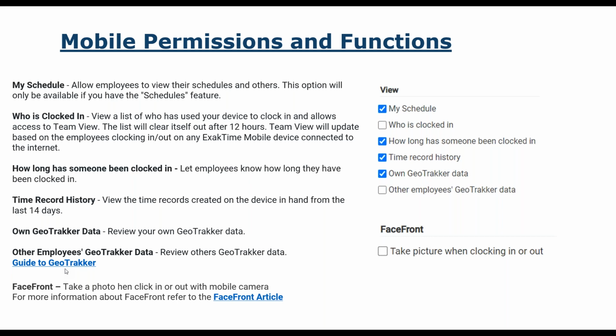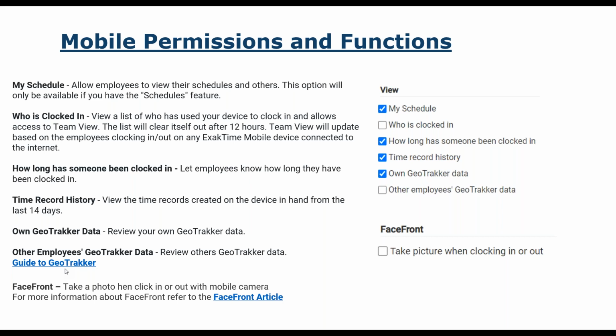And also you can see who is clocked in. This is a list of who has used your device. So again, if it's a supervisor and you're having people clock in and out on his device, he can see everybody that's clocked in on that device for the last 12 hours. After 12 hours, it will reset, but it's a good way. So if Joe comes up to him and says, you know what, did I clock in? He can see, yep, you did clock in. We are good. And then you can also see how long somebody has been clocked in. Have they been clocked in for an hour, 2 hours, whatever the case may be.